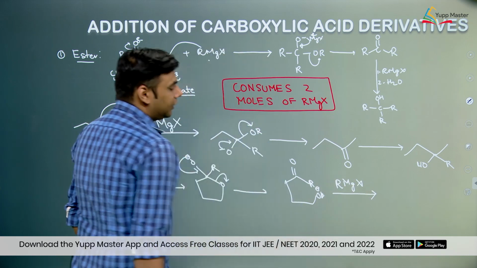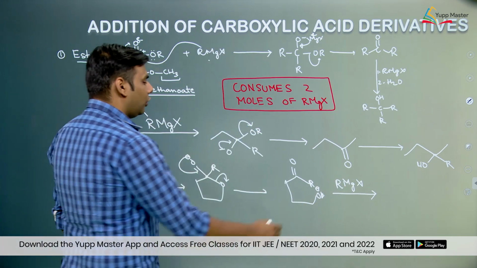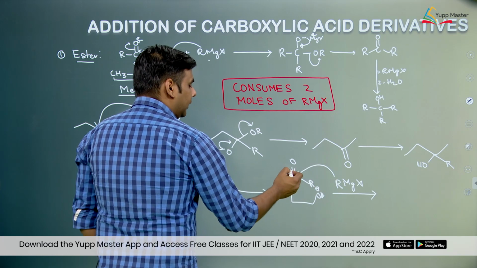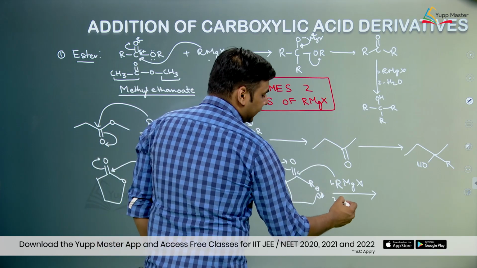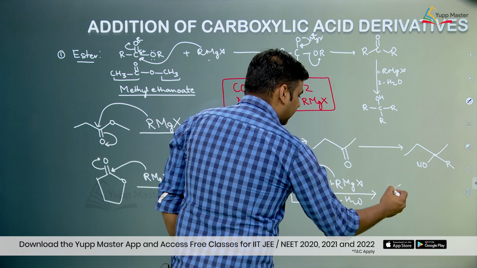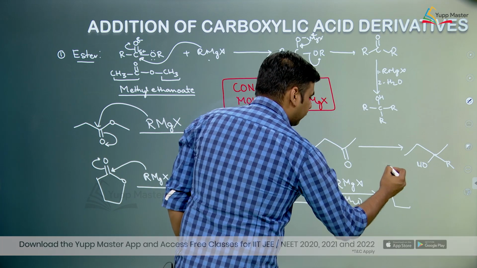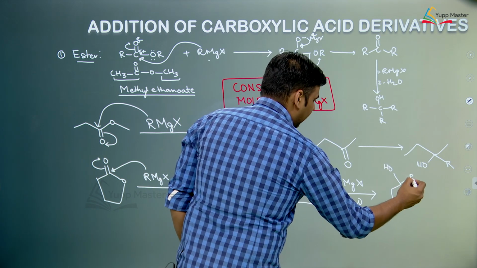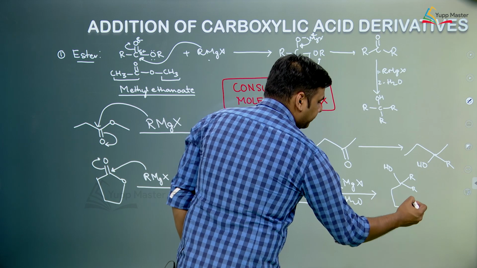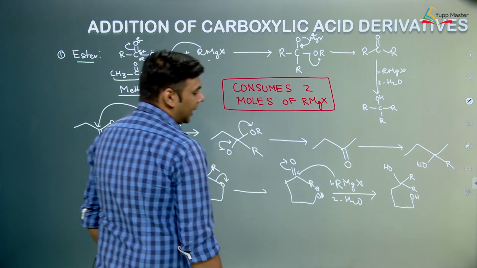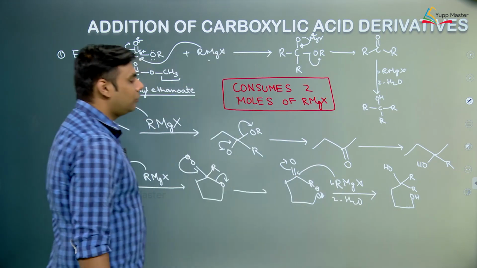Now again it will react with another mole of Grignard reagent, this attacks over here, the pi electrons are polarized, and in the second step we carry out acidic workup and we form a 3-degree alcohol over here. Because we are carrying out the acidic workup in the last step, O negative also forms OH.